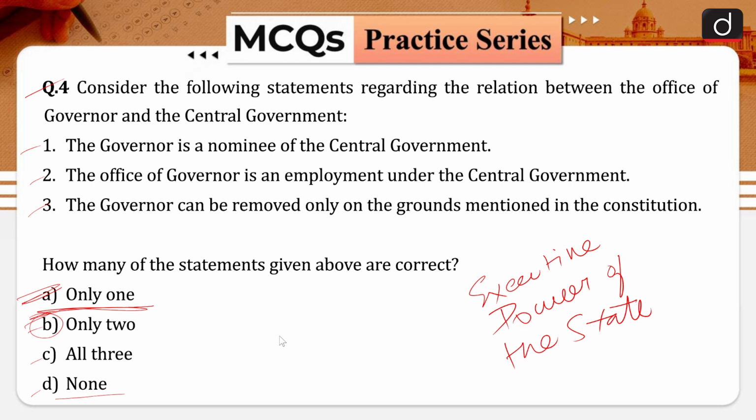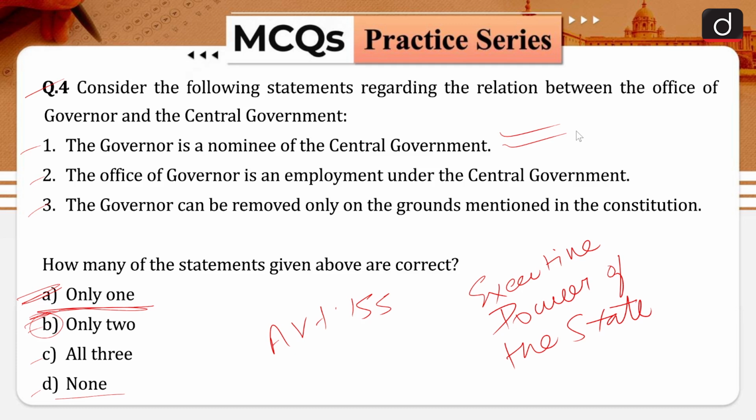Article 155 of our Indian Constitution lays down that the governor of a state is appointed by the president by warrant under his hand and seal, which means that the governor is a nominee of the central government, and that is why your statement number 1 is correct in nature.